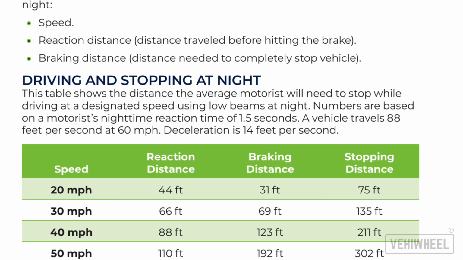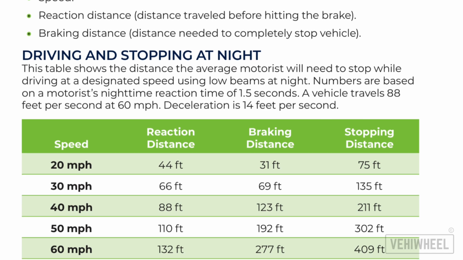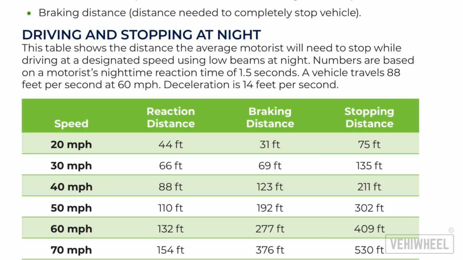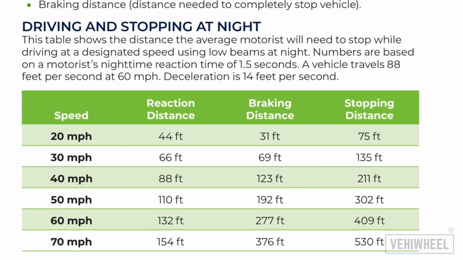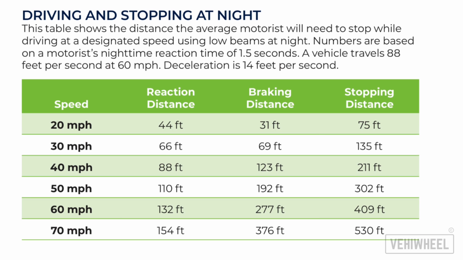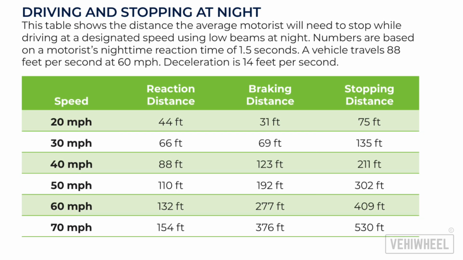Driving and stopping at night. This table shows the distance the average motorist will need to stop while driving at a designated speed using low beams at night. Numbers are based on a motorist's nighttime reaction time of 1.5 seconds. A vehicle travels 88 feet per second at 60 miles per hour. Deceleration is 14 feet per second. This table explains the driving and stopping distances at night, helping drivers understand how reaction time and braking distance contribute to total stopping distance under low beam conditions.